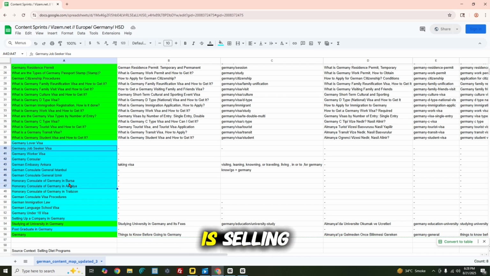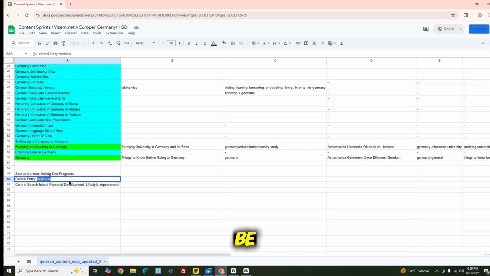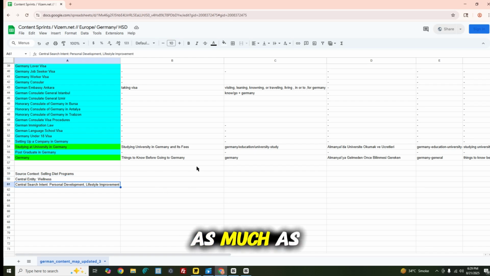If your source context is selling a diet program, the central entity is wellness. The central search intent will be personal development, lifestyle and improvement. You need to augment the context as much as you can. For example, if you talk about YouTube SEO, basically YouTube SEO will be connected with other types of SEO and other types of videos, video creation, video editing, YouTube channel management and ranking on YouTube.